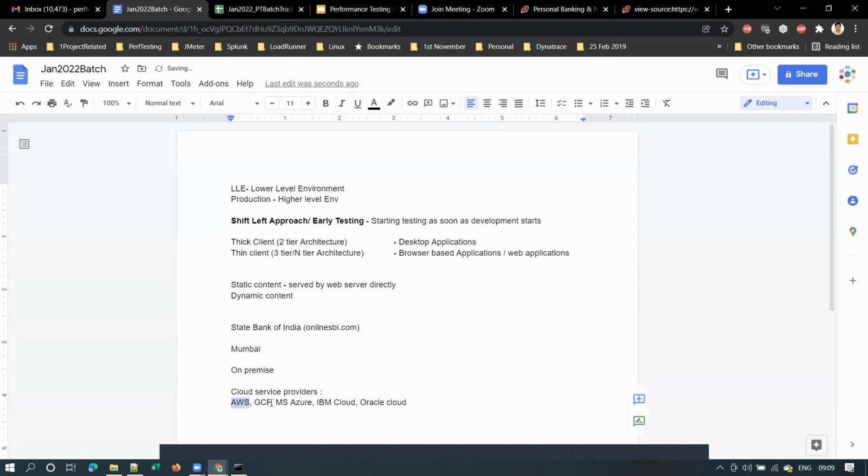Instead of maintaining their own servers, State Bank of India can use these cloud service providers and move their application.